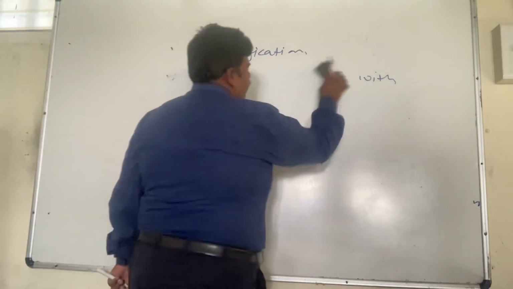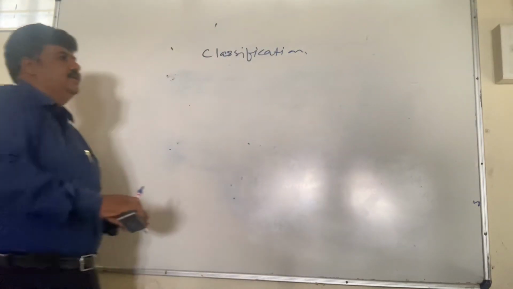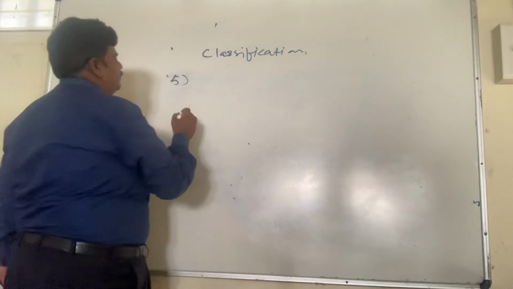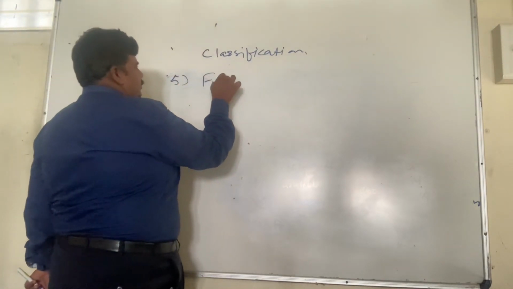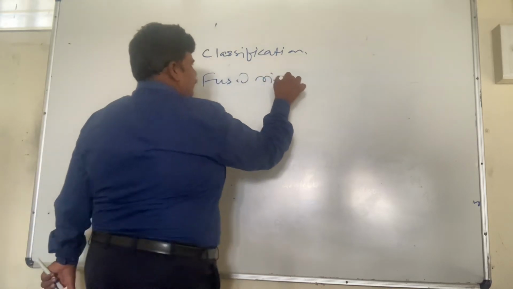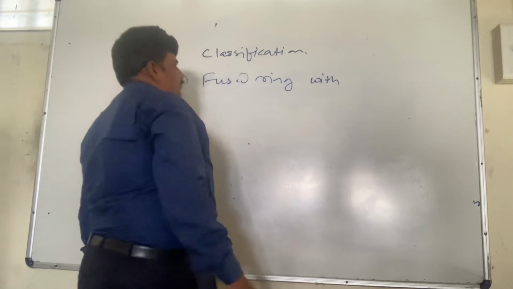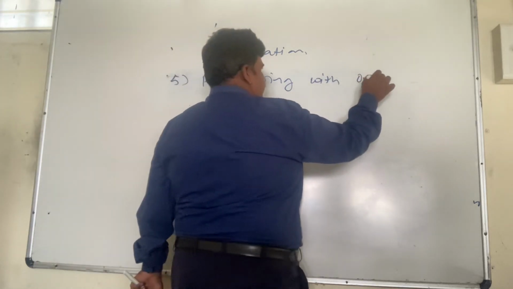Then we have one more class, fused ring with 1 heteroatom.